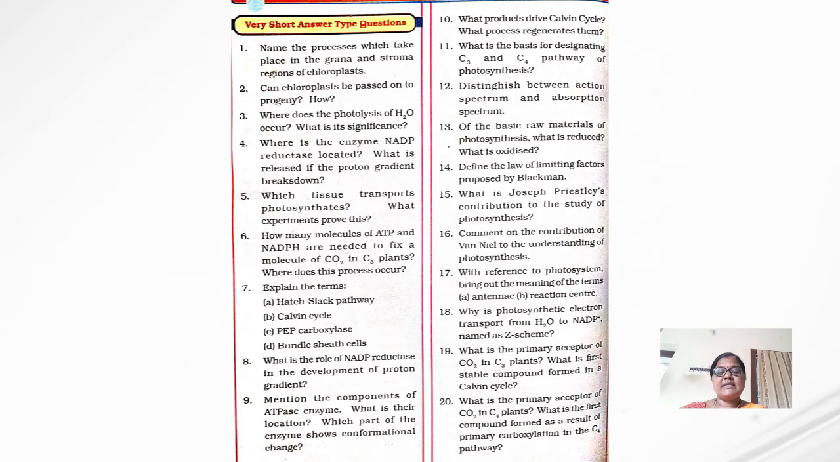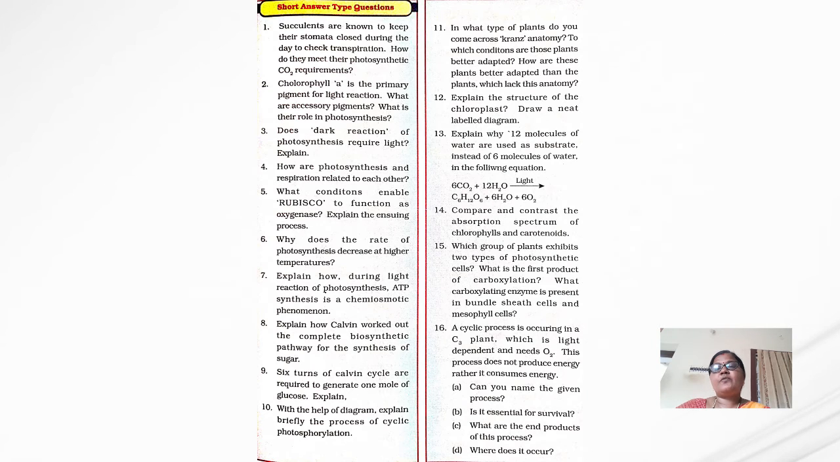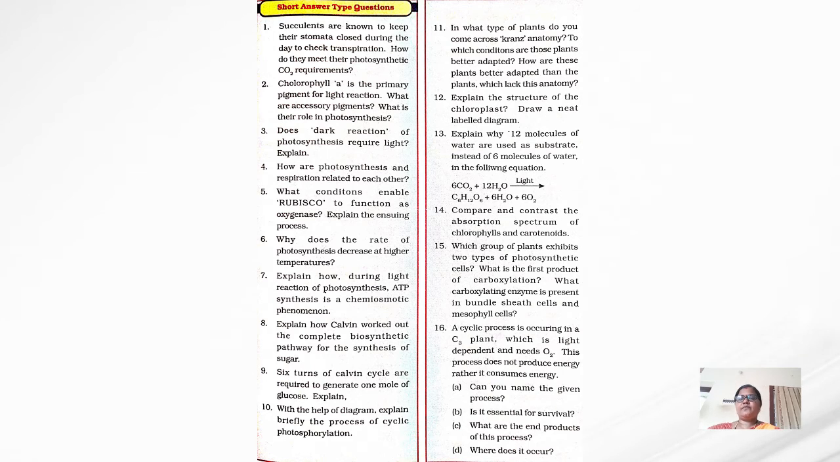So these are the questions that come from the exam point of view. These are the 2 marks questions, very, very important questions from photosynthesis in higher plants. And next are the 4 marks questions. Now I will explain the 4 marks questions, so note down these 4 marks questions which come from this chapter, photosynthesis in higher plants.